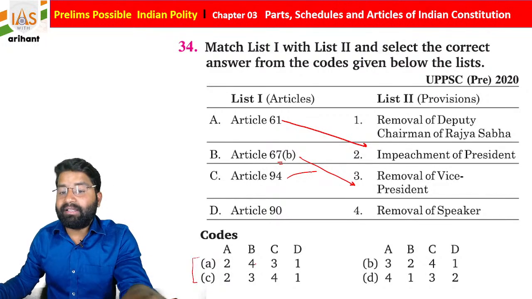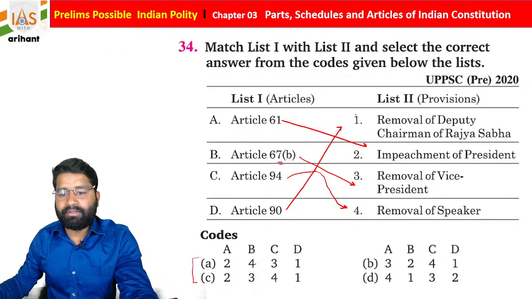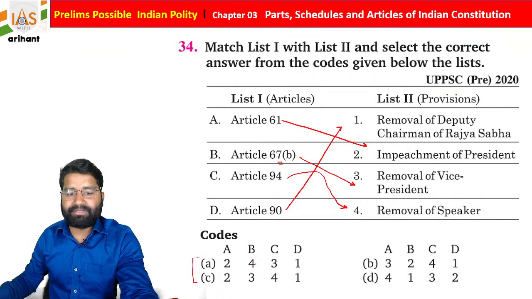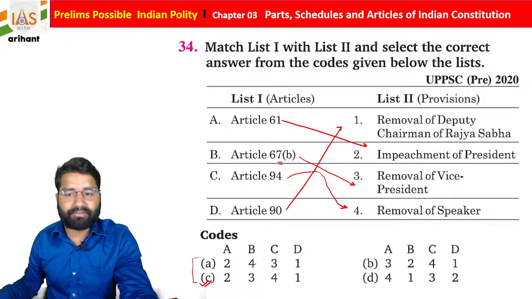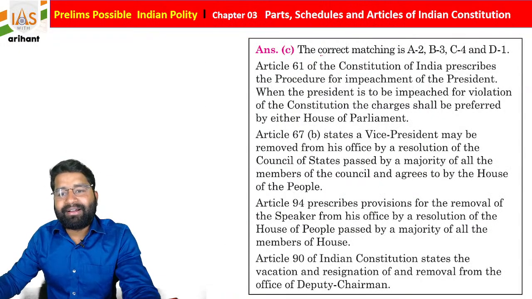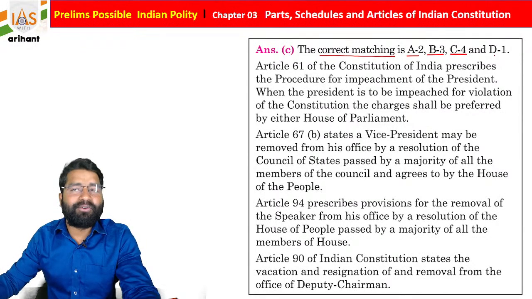Sorry. Article 94 is connected with the removal of the Speaker of Lok Sabha. Article 19 is connected with the removal of Deputy Chairman. Okay, so if you go further, students, what you find is that option C is going to be correct for the same. I'm just giving you the explanation also. The correct matching is A2, B3, C1 and D4.